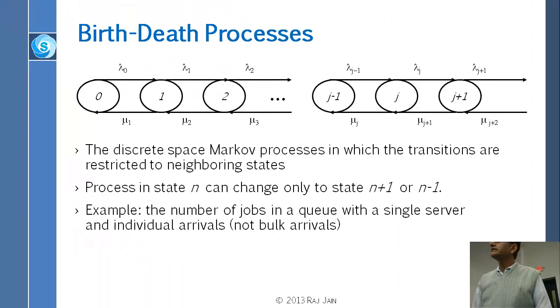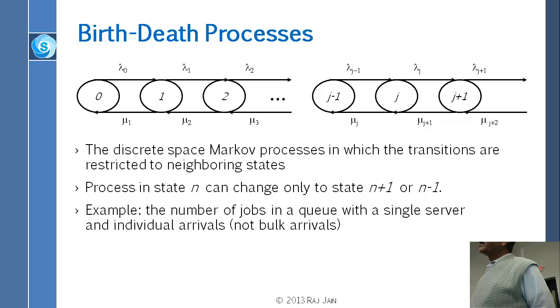So here is how you can model some of these queues. First of all, there is no person in the system, there is nothing in the queue, so system state is 0. Then at some rate the jobs arrive, and when the first job arrives you enter state number 1. Then the second job arrives, you are in state number 2.